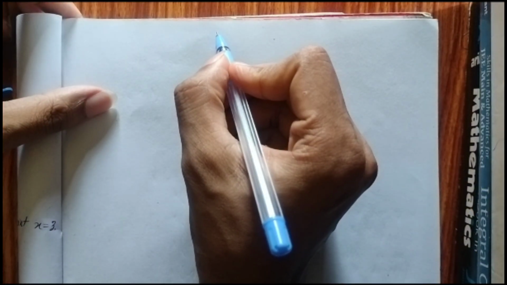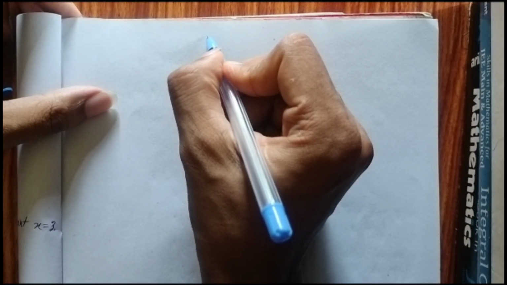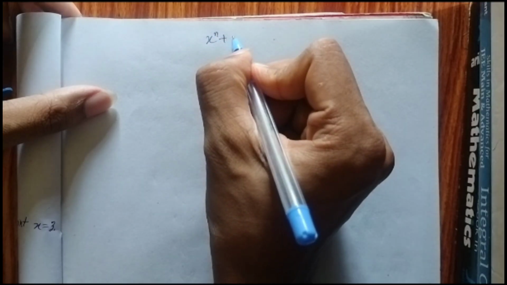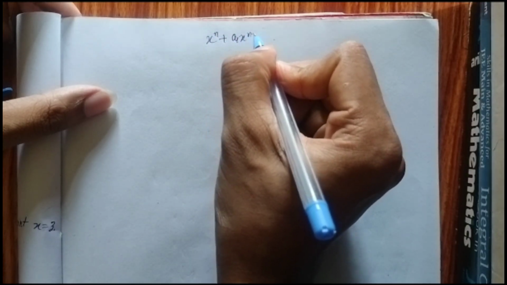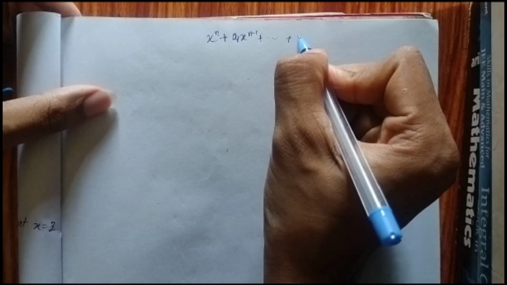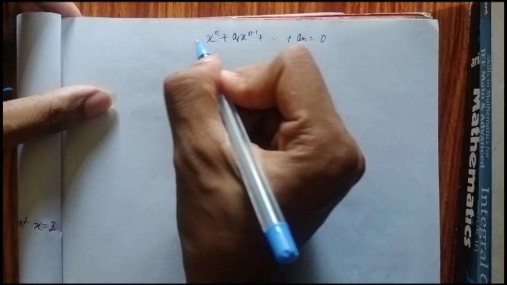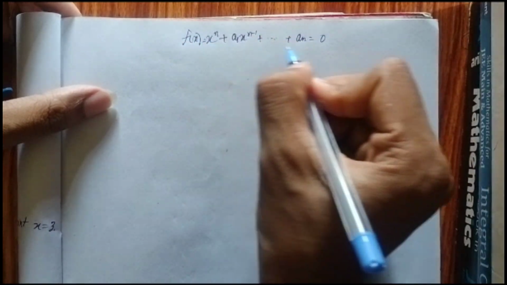in abstract algebra we deal with polynomial equations. That means, let's say, any nth degree polynomial: x to the power n plus a1 x to the power n minus 1, and these kinds of things, and ultimately plus an equal to 0. We deal with polynomial equations in abstract algebra.